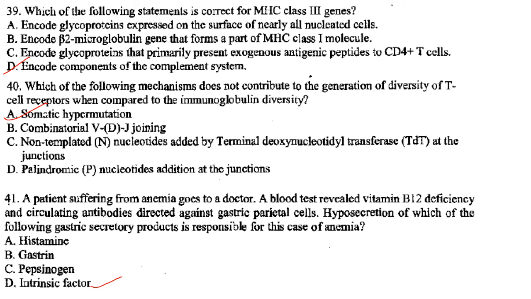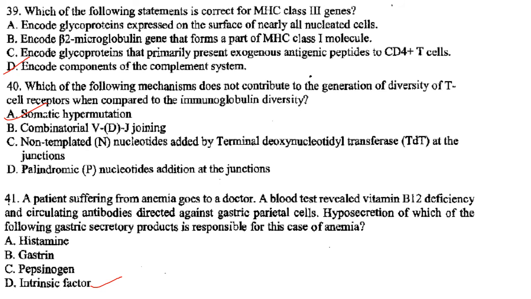Then next one. Which of the following mechanism does not contribute to the generation of diversity of T cell receptors when compared to immunoglobulin diversity? So it is somatic hypermutation. Somatic hypermutation occurs in antigen-activated germinal center B cells, not T cells.